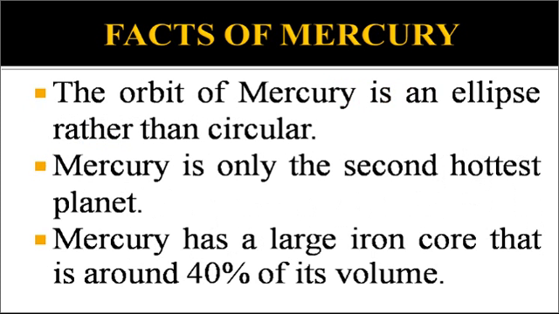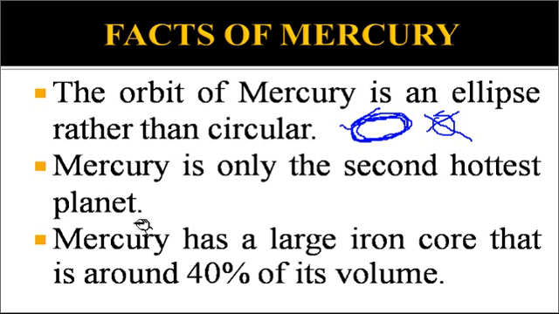Some other facts. The orbit of Mercury is an ellipse rather than circular. We believe that all the planets revolve around the sun in a circular path, but I have drawn a diagram that is nearly circular, but it is not almost circular. This kind of shape, which is not circular but oval, is an ellipse. So Mercury revolves around the sun in an elliptical path rather than this kind of circular path. This is not Mercury's path. This is Mercury's path.